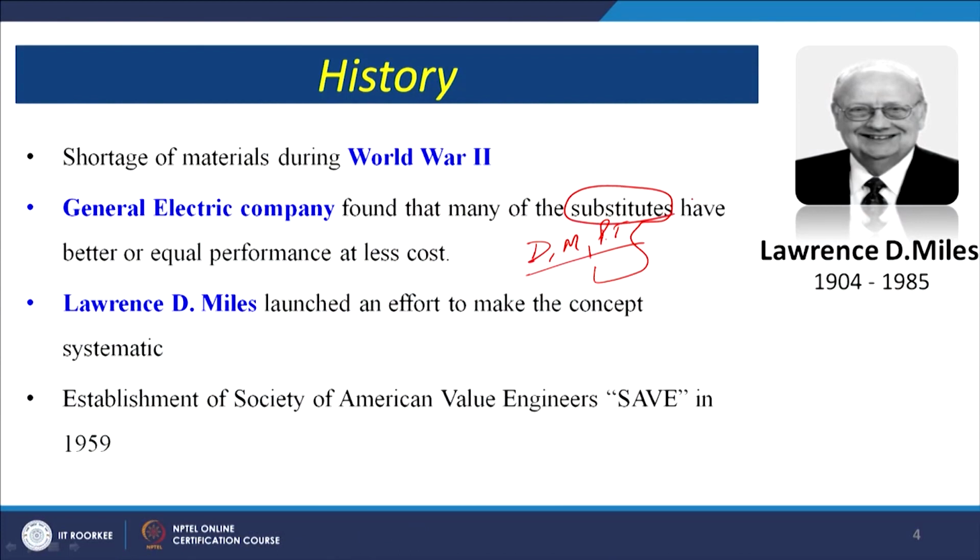When you do not have the actual designs, actual materials, or actual production technology available, you have to look for a substitute. In other terminologies we can call it alternatives also. When they focused on the alternatives, they found that they give at least equal performance compared to the original equipment or original parts, and in many cases they are better than the parent materials. So why not investigate whether this function can be achieved using an alternative material or alternative equipment? At that point in time, the concept of value engineering originated.